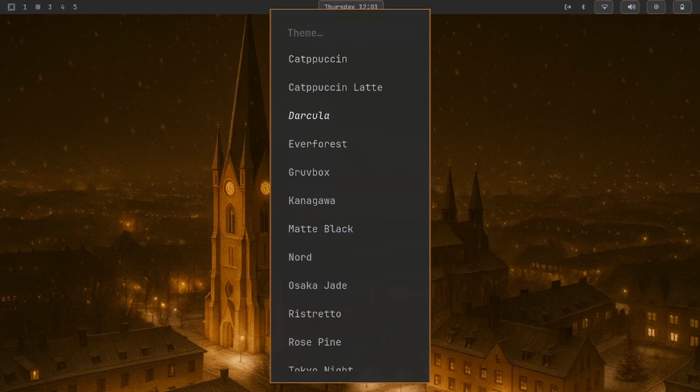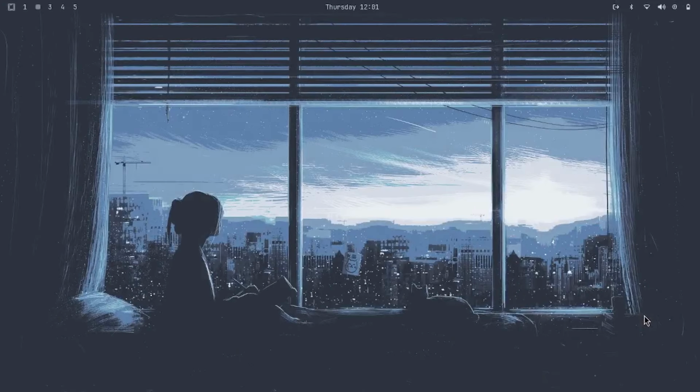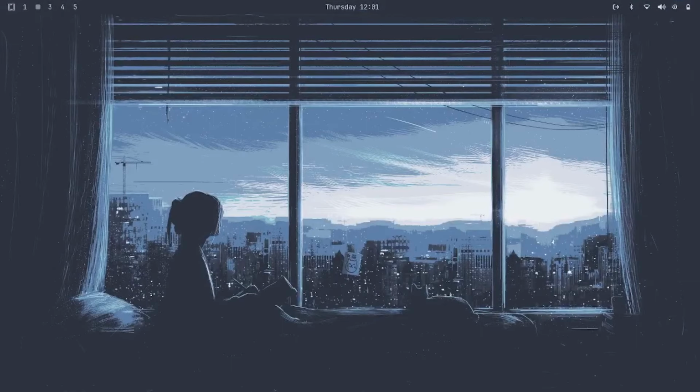And so I'm on Darkula right now, which is actually a custom one I installed, which I will show you in the manual. There's custom ones people in the community have made. If I do Nord, which is another one I really like, see, it instantly changes the wallpaper. I can just cycle through. Well, this one just has two. Well, I actually do like this one though.